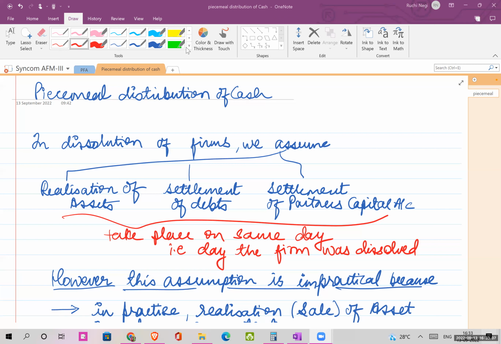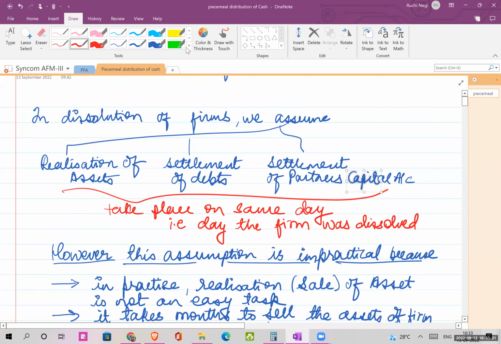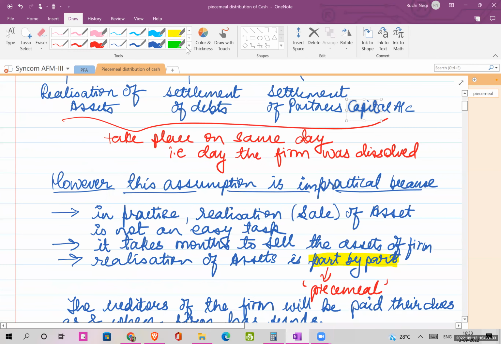now, if I tell you that realization of asset, that is sale of an asset, settlement of debts, any outstanding liability, settlement of partners' capital, do you think it is possible that it can be paid on the same day? Obviously, it's not. So this assumption itself is an impractical approach. Why is it an impractical approach?